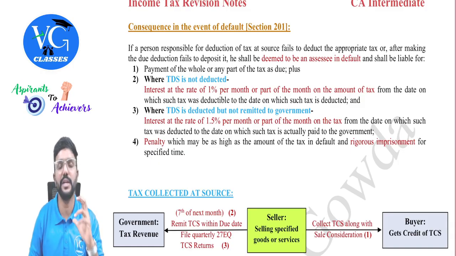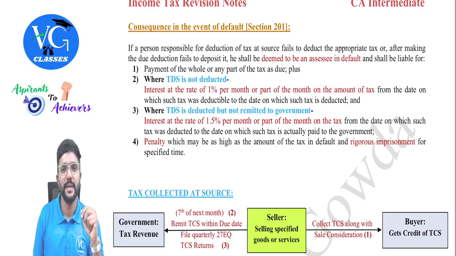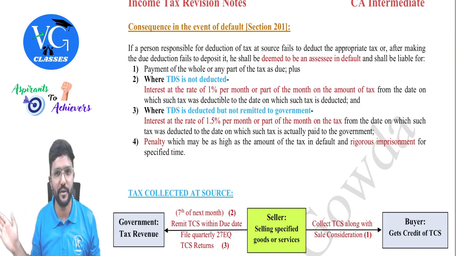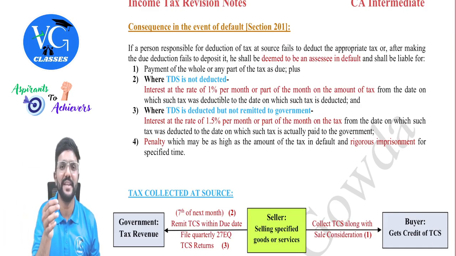Okay. And one more relief is given here to the payer. If the payer has not deducted TDS, or else he has deducted but not remitted to the government, but if the payment was made to a resident, that is, if the payee is a resident, who has disclosed this income in his return of income and he himself has paid the tax.